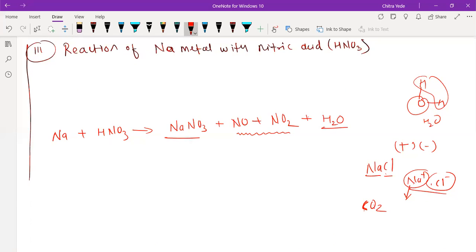Sir, do we have to write 2 before HNO3 for balancing the reaction? Yes, we have to balance that. We are discussing it here only. We have to write 3. Like we have NO and NO2 also.